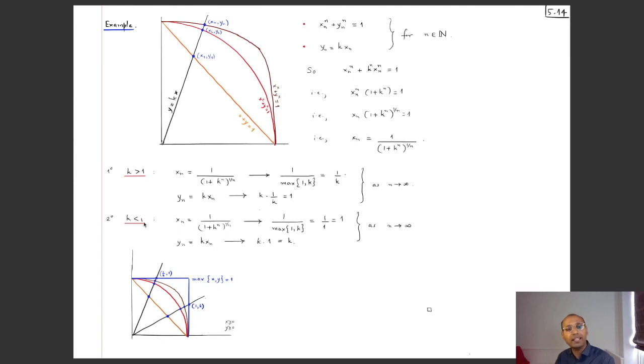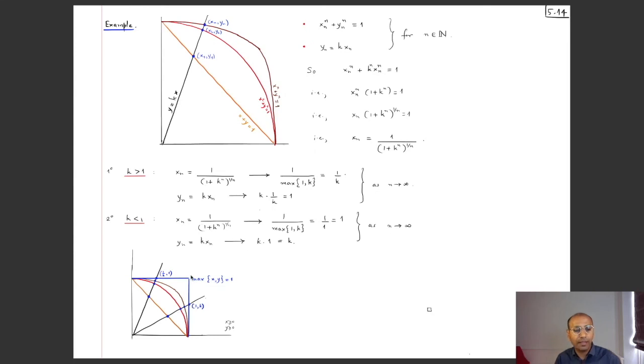Similarly, if k is strictly less than 1, then this maximum is equal to 1, and so the xn converges to 1. Meanwhile, the yn, being k times xn, converges to k times 1, which is equal to k. So when the slope is less than 1, these points converge to the point (1, k), which lies on the line y equal to kx, right?